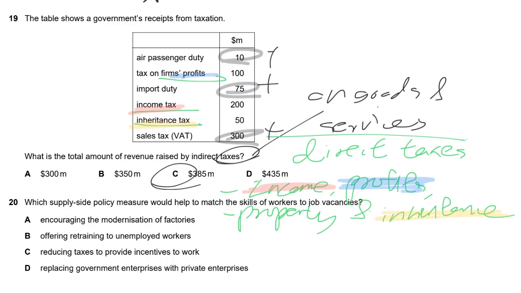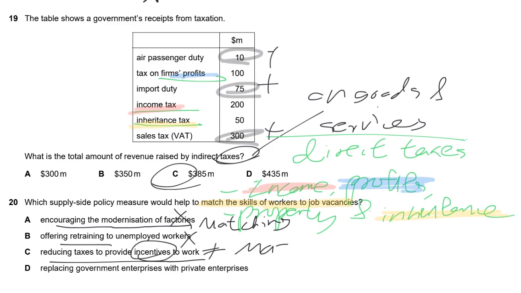Which supply side policy should help us to match the skills of workers to job vacancies? Let's take a look at these options one by one. It's about matching, right? Encourage modernization. It's not about matching. It's nothing related to matching but raising the skills. B also is not about matching but raising the skills. C, this one reduce the taxes to provide incentive to work. So this incentive is not equal to matching.